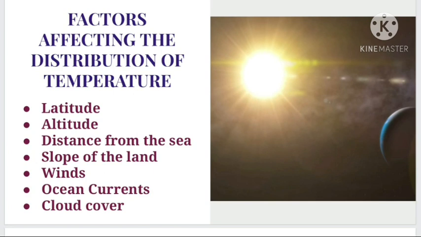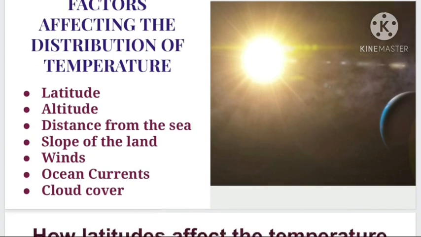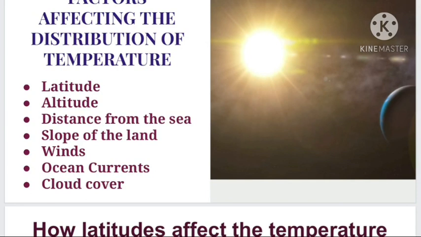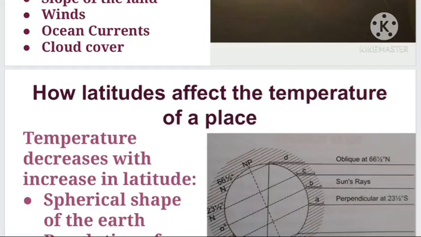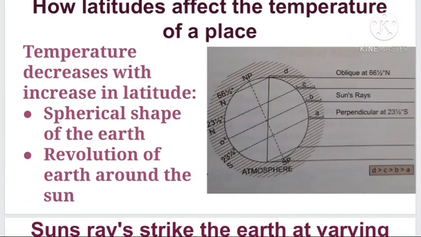So here the distribution of temperature is based on some factors that affect the distribution of temperature over the earth. That is what we are going to learn now. The important factor is latitude. The latitudinal location of a place affects the temperature distribution. We know that temperature decreases with increase in latitude. What is its reason? Two reasons are there.